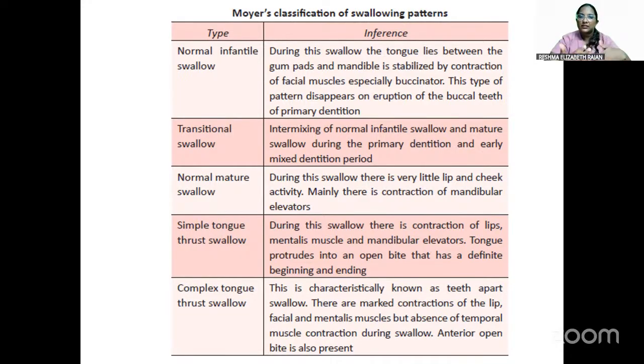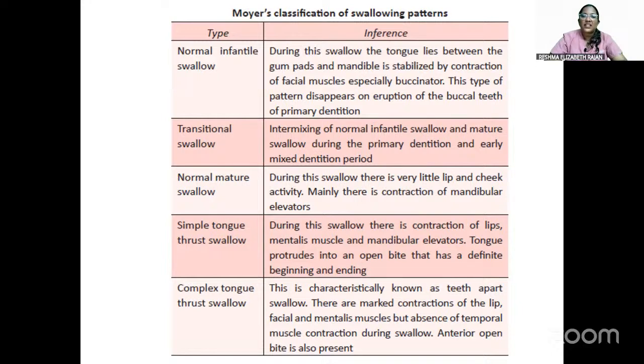When the buccal teeth of the primary dentition erupt, this normal infantile swallow will disappear. Then comes the transitional swallow, which is the transition between the primary dentition and early mixed dentition. That is a mixing of normal infantile swallow with the mature swallow. And then comes the normal mature swallow.